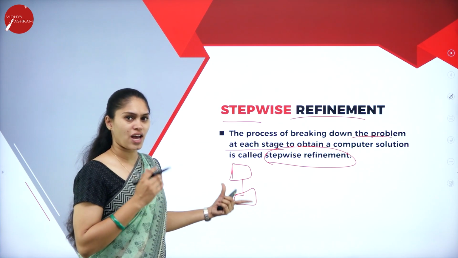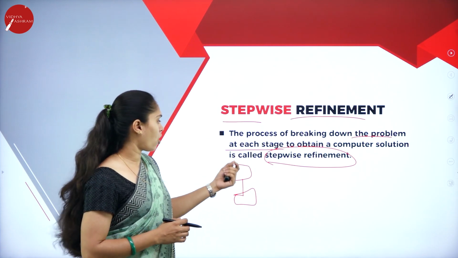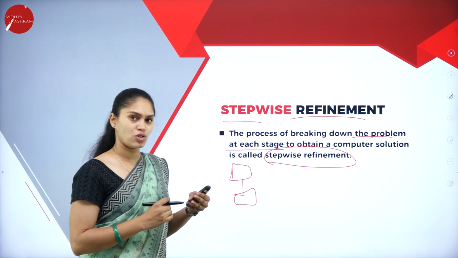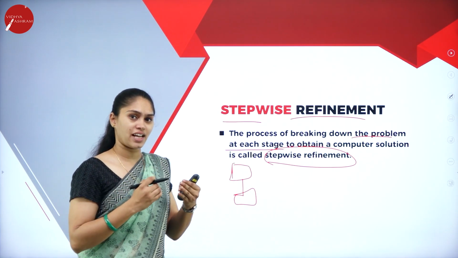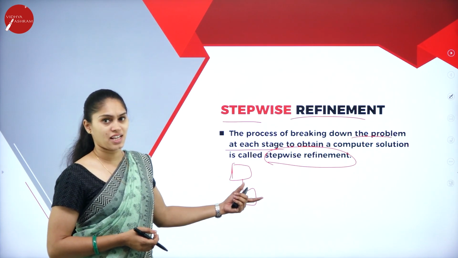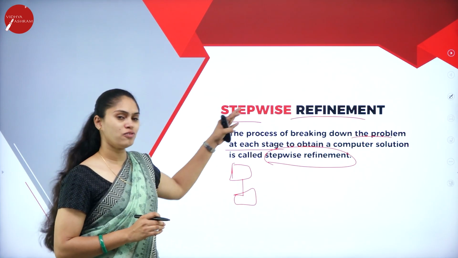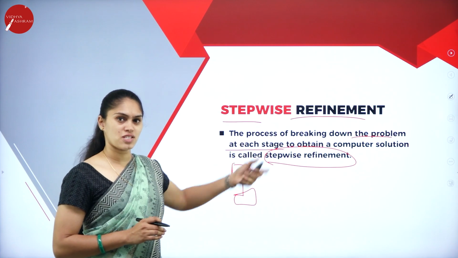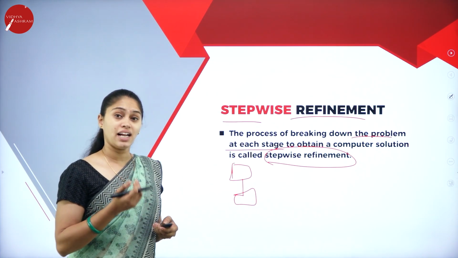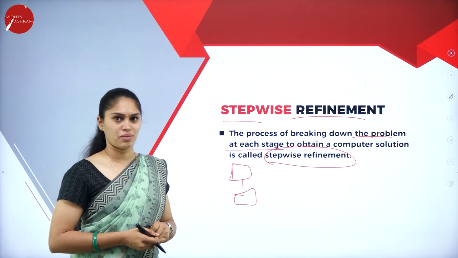In each stage I split down the problem, so there will be refinement in each stage. If I have any errors in a particular stage, it is easy for me to find them. So this kind of problem solving approach is also very easy and errorless. That is regarding stepwise refinement.